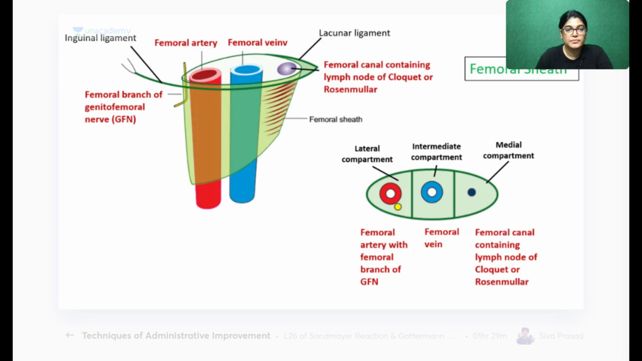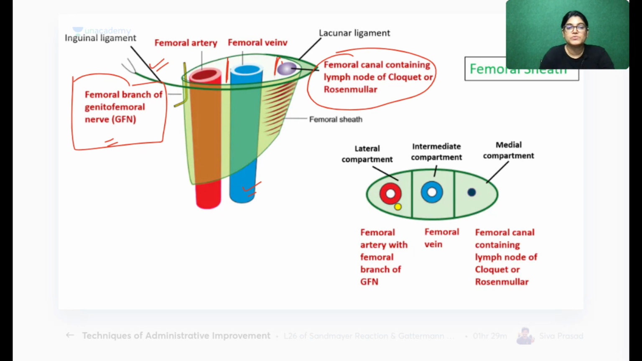Same diagram here. This green colored structure is the sheath. This is the medial compartment, this is the intermediate. The lateral compartment has one nerve and the femoral artery. The intermediate compartment has the vein, and the medial most compartment is the femoral canal, which has the lymph node of Cloquet or Rosenmuller. So this is the diagram.